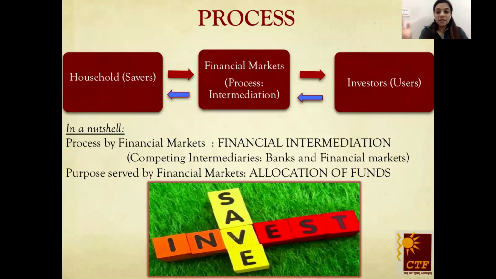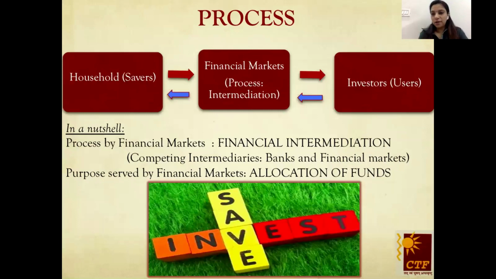And it is allocated to the investors or the users who have deficit funds or who are in need of funds. So we can say that savers are the surplus units and the users are the deficit units. Now, how does this process take place? This process takes place with the help of financial markets. And who are the middlemen who help in the smooth functioning of the process? Well, the middlemen are known as financial intermediaries. And the whole process is known as financial intermediation.